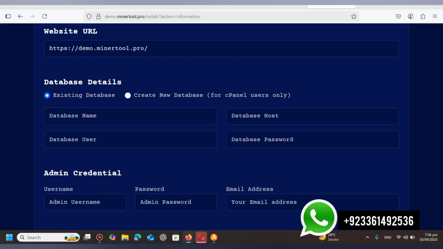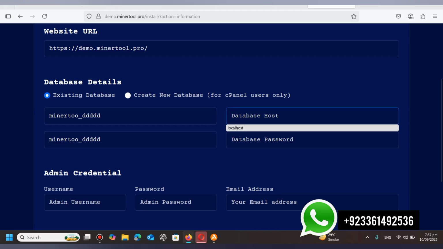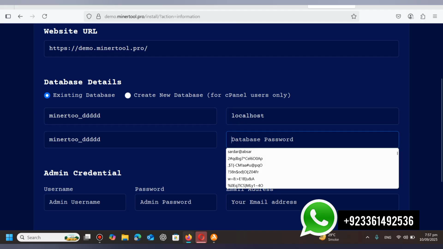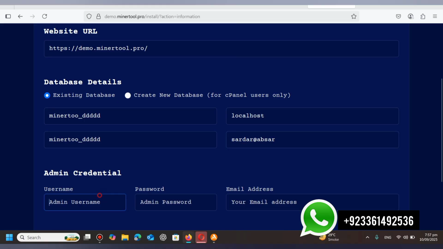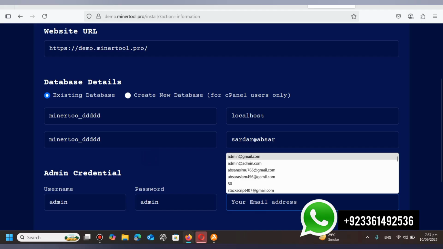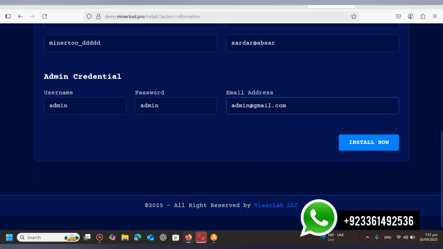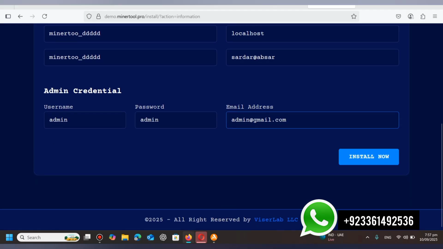So our next step is that we will go to our installer window and paste the database name, username and host. Our host is mainly localhost, so we will add localhost and add your password over here. So here are the username, admin password, and here the email of the website, and after that we will click install now. So I'll click install.